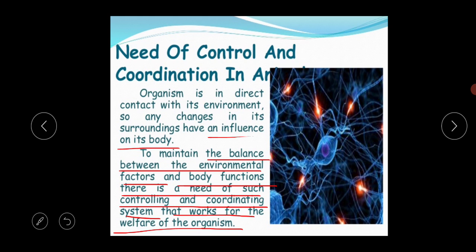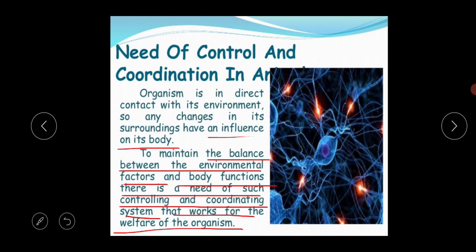To control and coordinate all our systems and maintain homeostasis between the environmental factors and all the body functions, this control and coordination is very much needed in our body. It is very important for better survival.